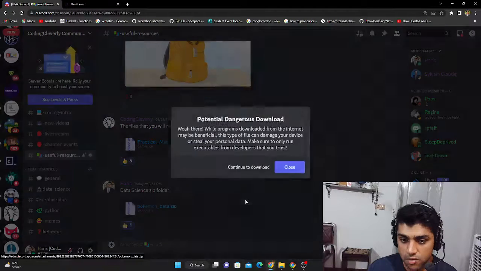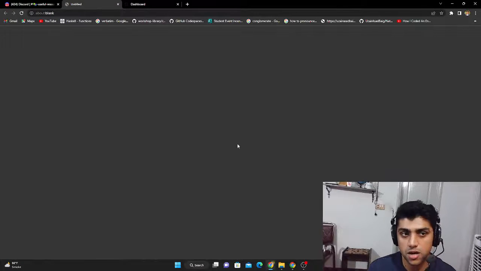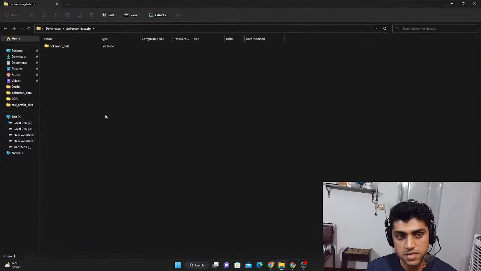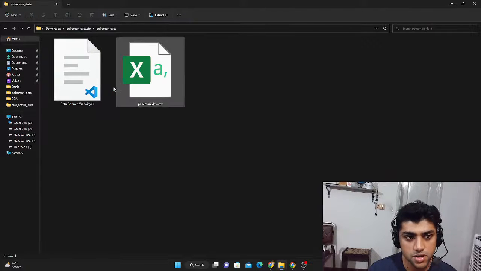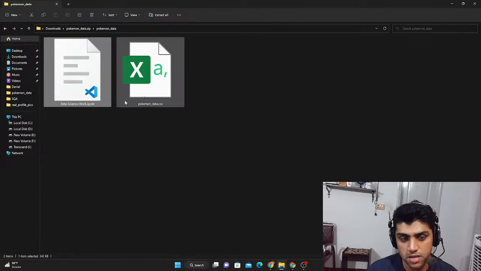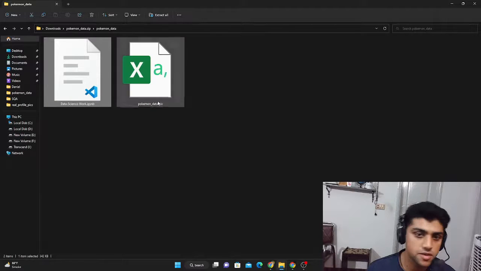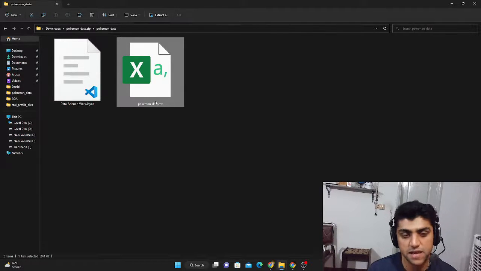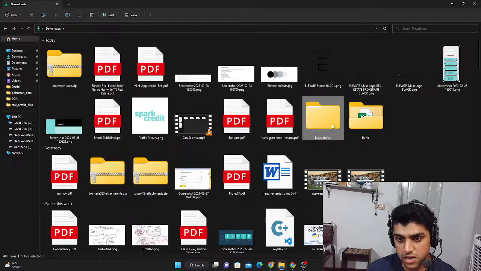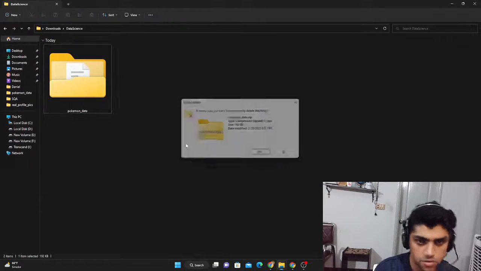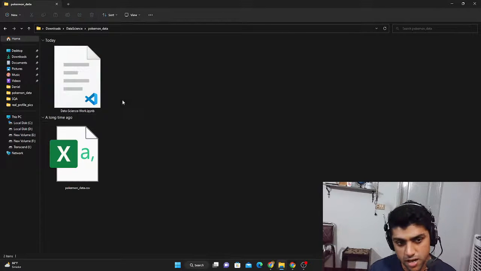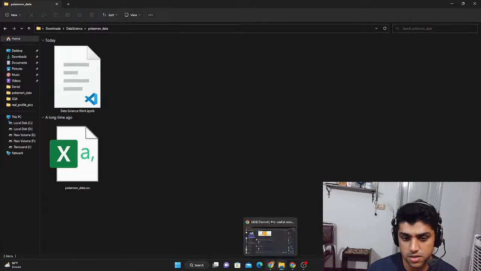So what you're going to do is just download this folder into your files, because this is going to be a hands-on event. Once you download it, you should see this thing called Pokemon Data, and there should be two files in here. One should be this data science work.ipynb, which is a Jupyter notebook file, and the other one is an Excel file. It's a CSV file, my bad, but it opens up with Excel. These are the two files that you should see. Just let me know if you downloaded it, and once you're done, we're ready to go. So once we're done with that, we have this Pokemon data, the IPYNB and the Pokemon data CSV.